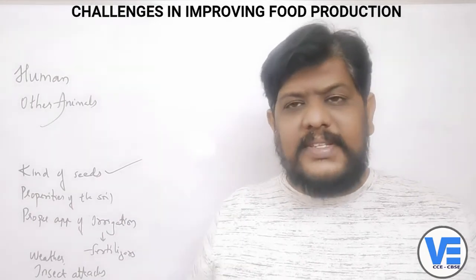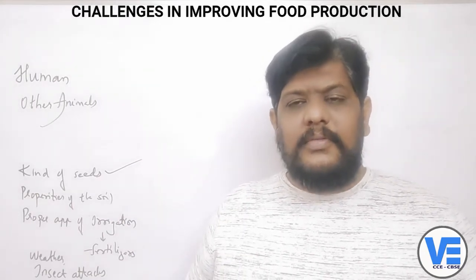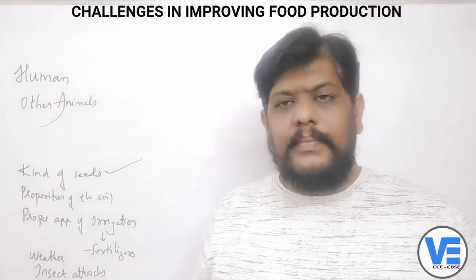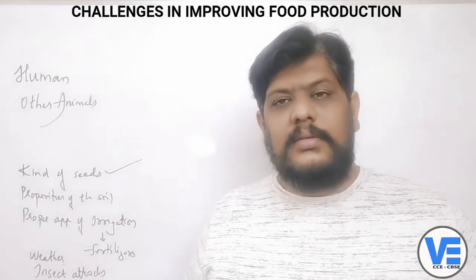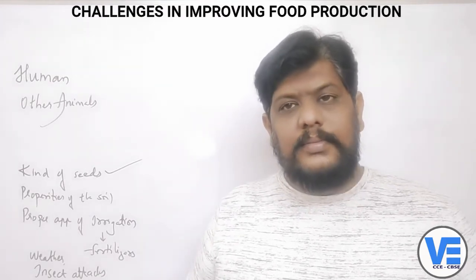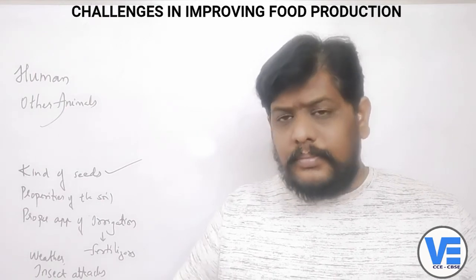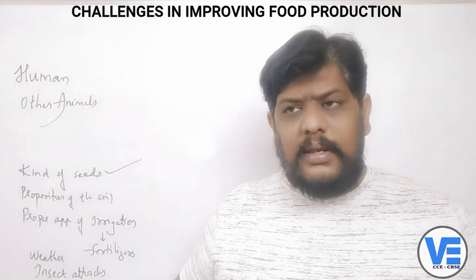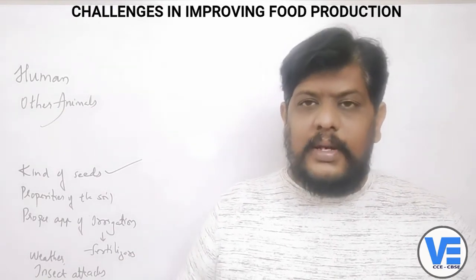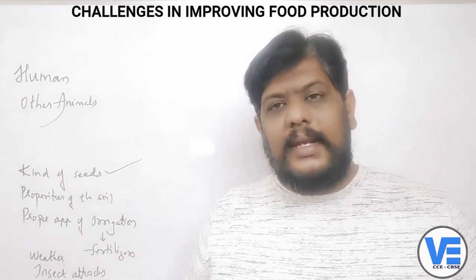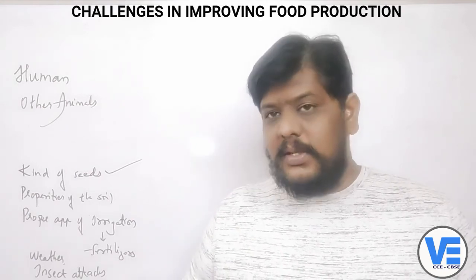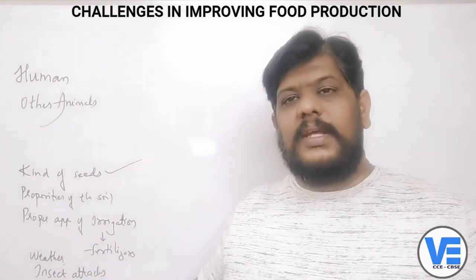And then you have done these two things, but what about the irrigation? If you don't have the irrigation facility, there is no proper water. There are wells, but they are all dried up. There are rivers, but they are dried up. There are lakes, they are dried up. Even though there are lakes, if you don't know what kind of irrigation you are going to use, whether the furrow irrigation or the micro irrigation methods and whatnot, what is really good for that particular plant? So that is proper application of the irrigation.